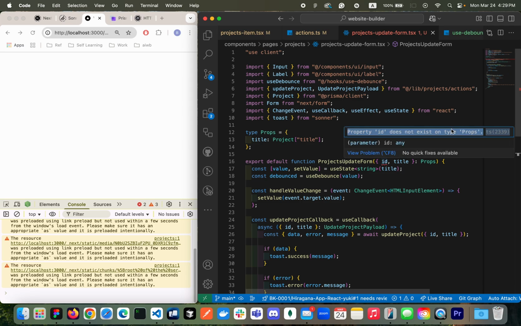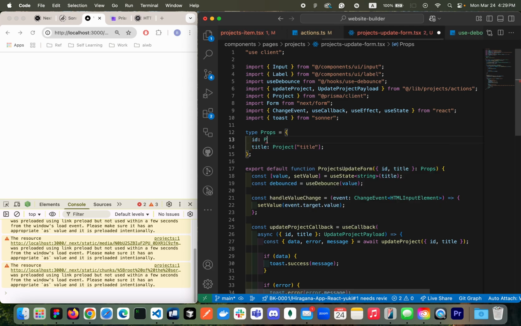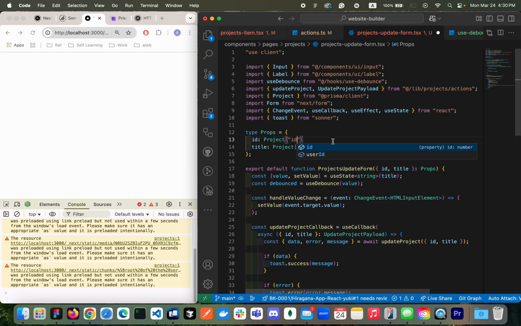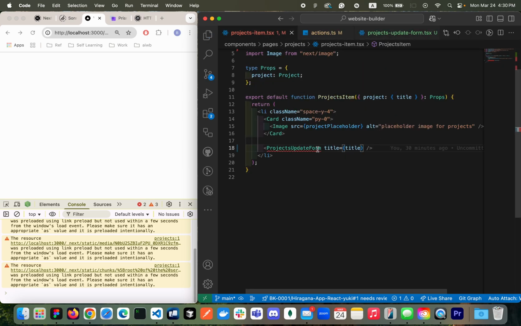That is because we have not received the ID from the parent component, right? So let's just receive it, ID, and then project.ID. Awesome. So then let's receive it from the parent component right here. ID is from project right here. So let's give it.